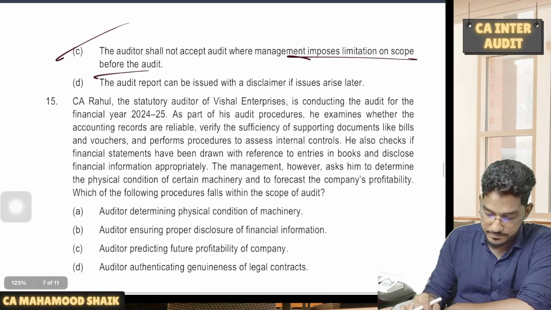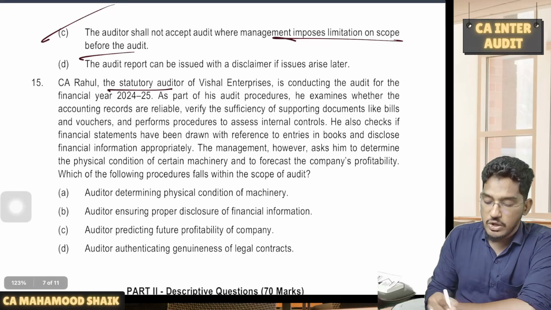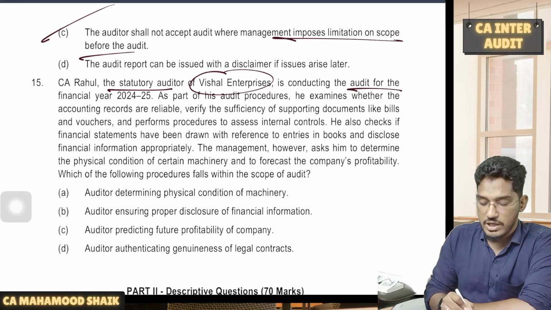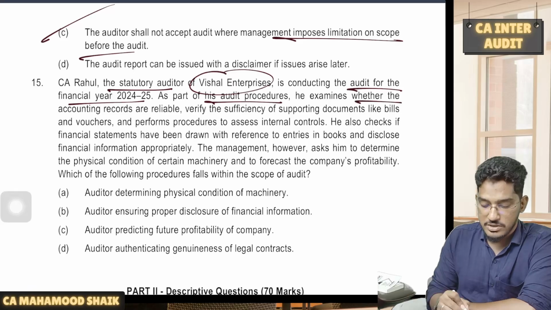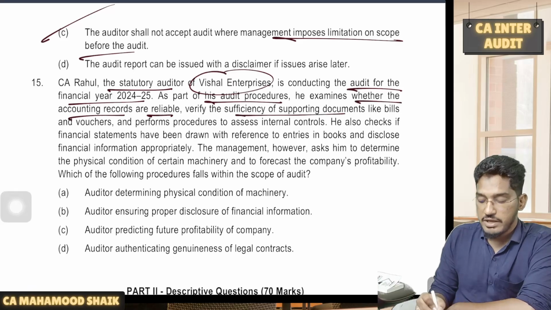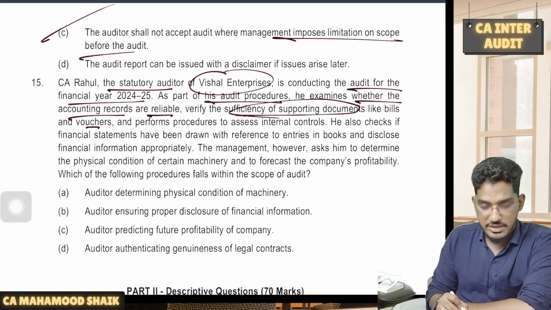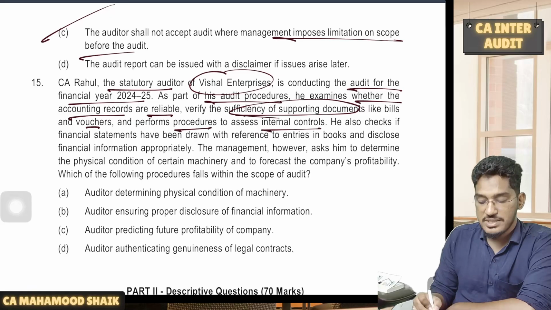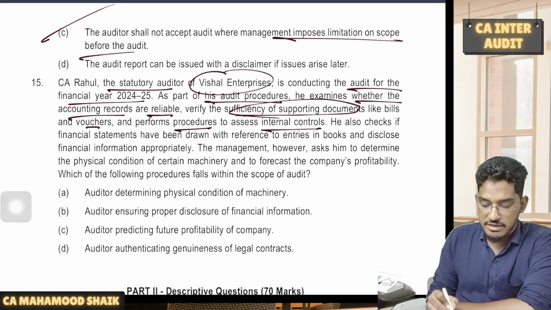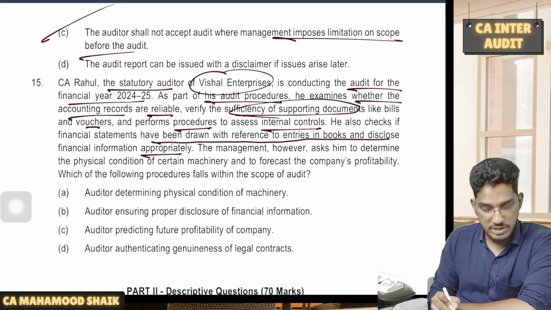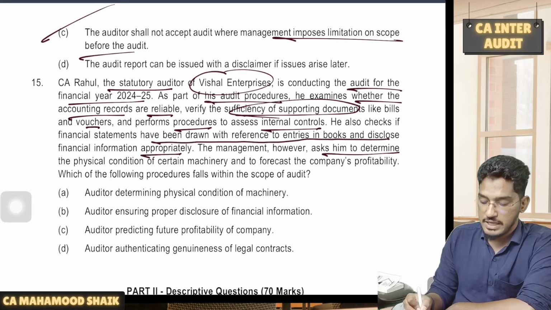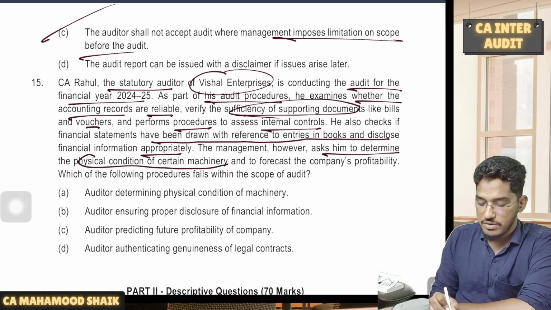This is what you are supposed to do. CA Rahul, the statutory auditor of Vishal Enterprises, is conducting the audit for the financial year 24-25. As part of his audit procedures, he examines whether accounting records are reliable, verifies the sufficiency of supporting documents like bills and vouchers, and also performs procedures to assess internal controls. He also checks if financial statements have been drawn up with reference to entries in the books and disclose financial information appropriately. The management, however, asks him to determine the physical condition of a certain machinery.